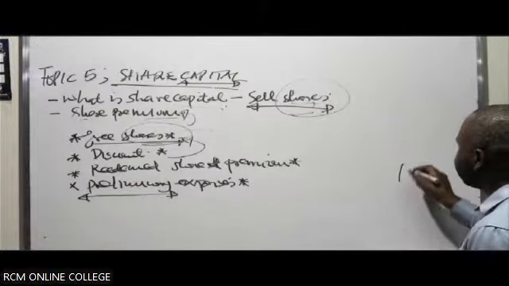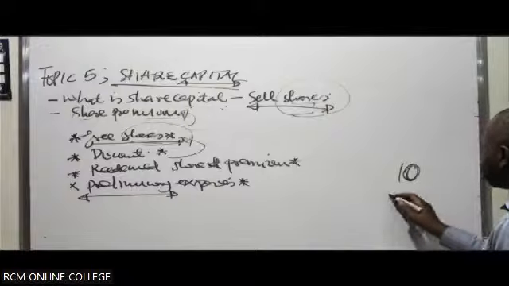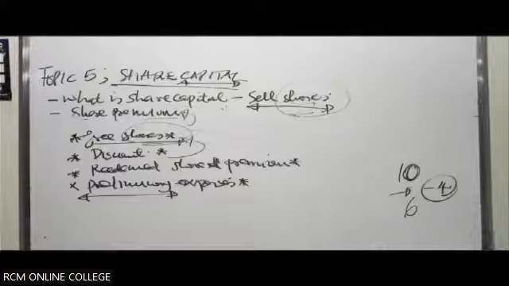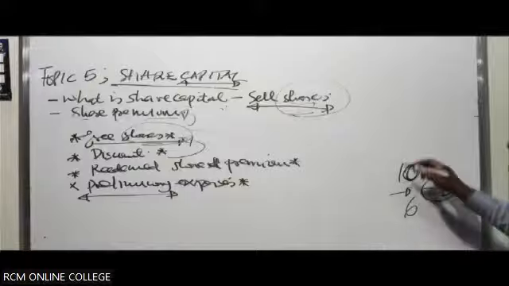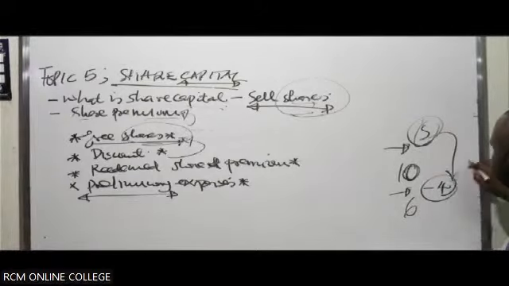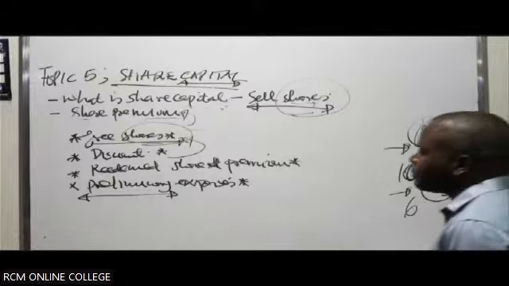Other than having to sell it at a par value of 10, you've sold them at a value of, in this case, 6. So you are negative with 4. Because you got some amounts over and above on other shares, you take this one and replace it with this one, so that you can come at par.